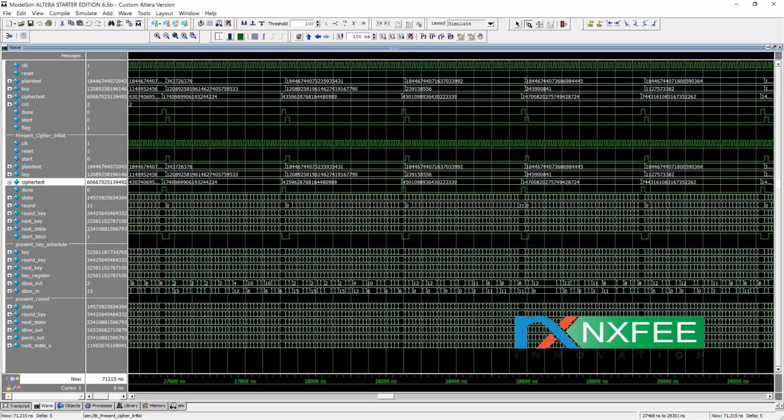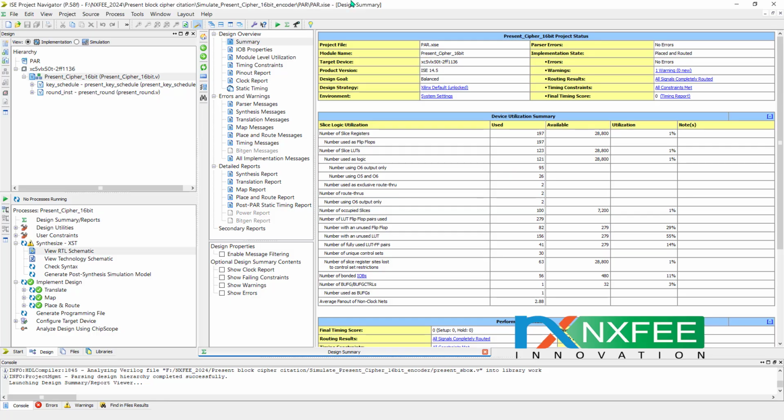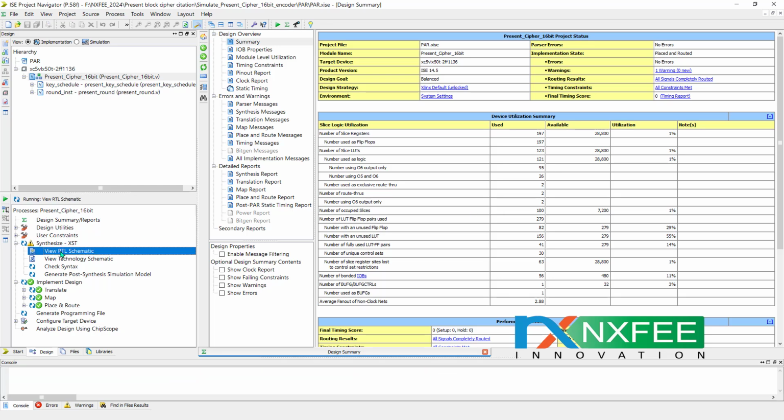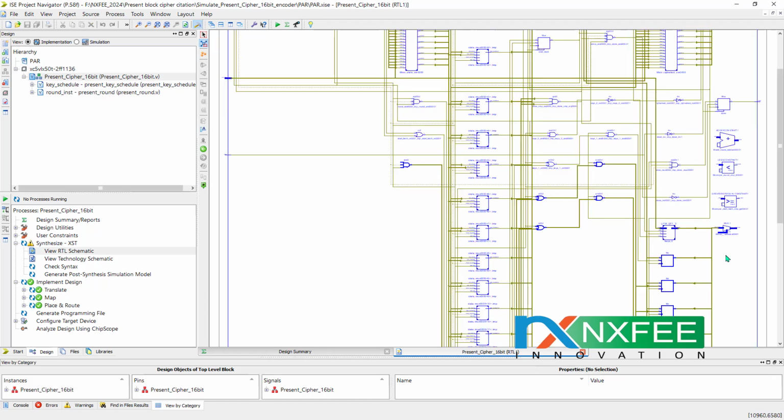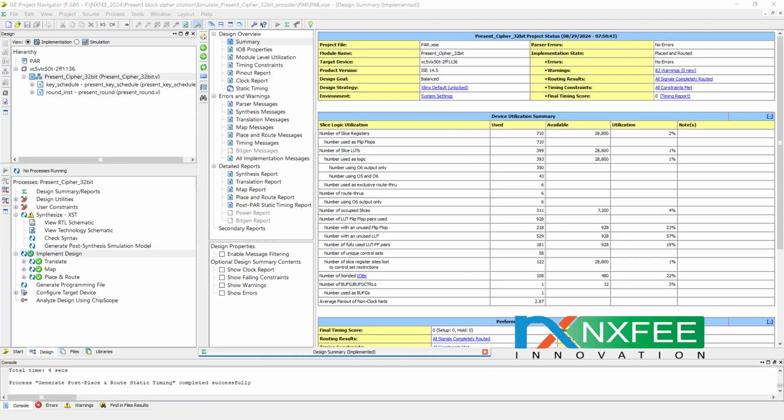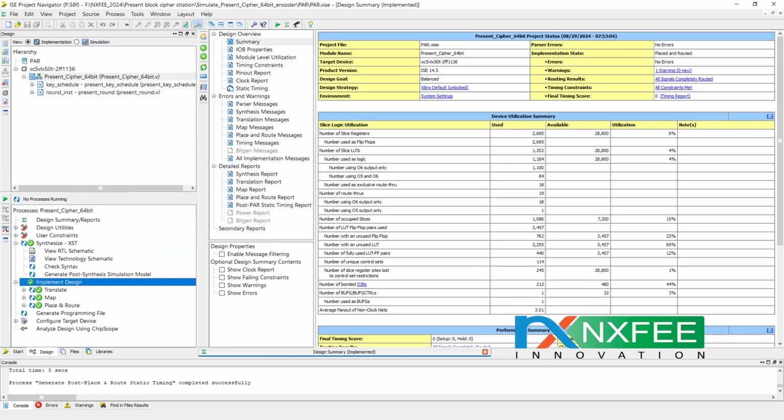Here we have synthesized this work on the Virtex-5 FPGA. This is the 16-bit architecture, this is the 32-bit, and this one is the 64-bit.